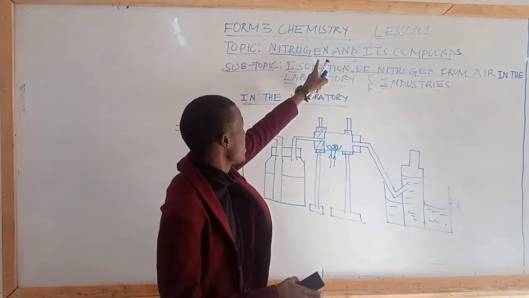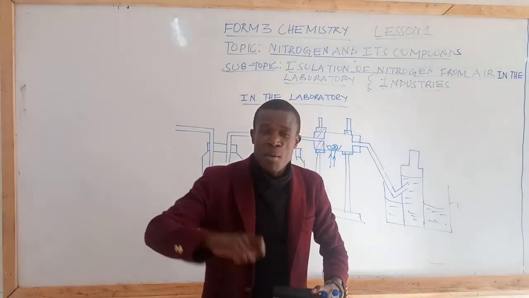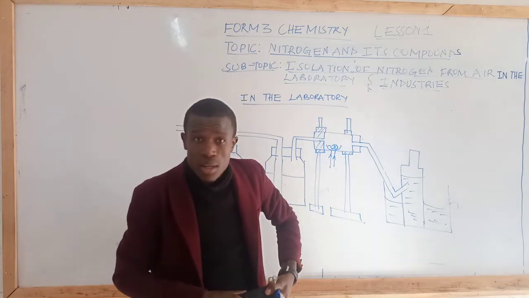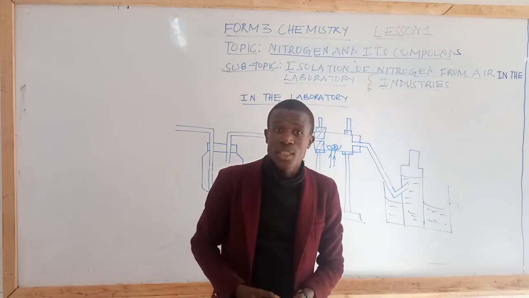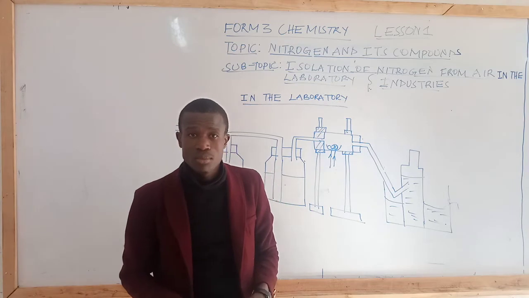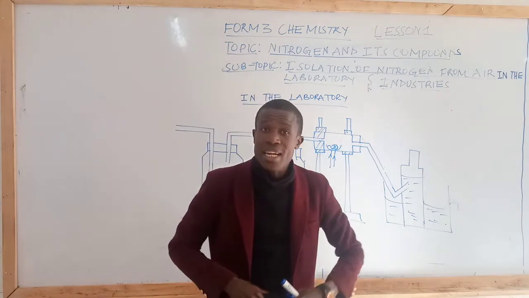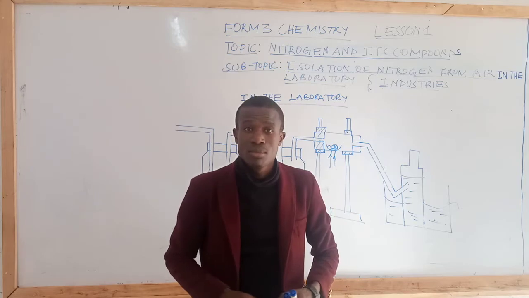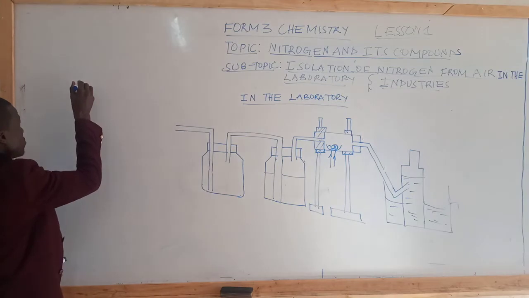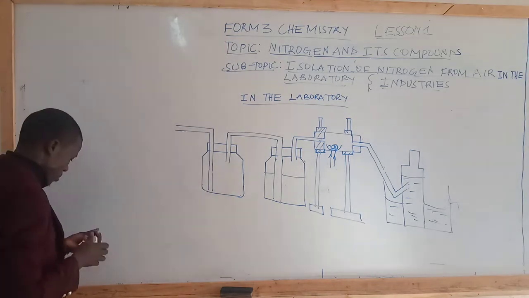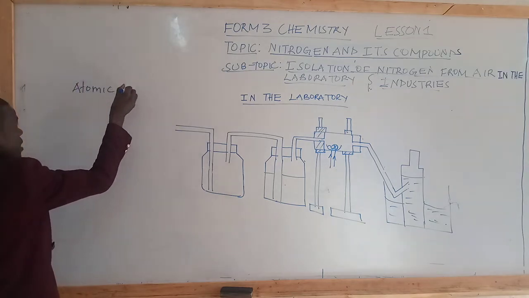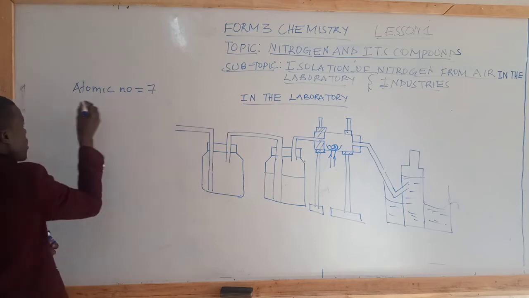Students, nitrogen is one of the non-metallic elements that forms part of the first 20 elements that we were introduced to in Form 2. Nitrogen has atomic number of 7. Atomic number of nitrogen is 7.